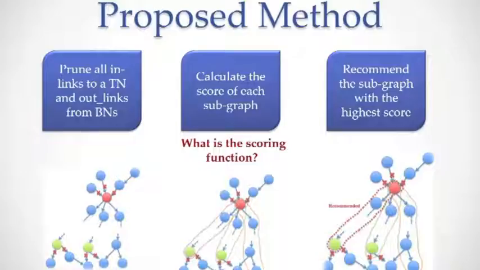So our proposed method consists of 3 different steps. First of all, we prune all in-links to the target node, and we prune all the outlinks from the background nodes, as shown in the picture below. Then we calculate the score of each subgraph, and finally we recommend the subgraph with the highest score, if possible.